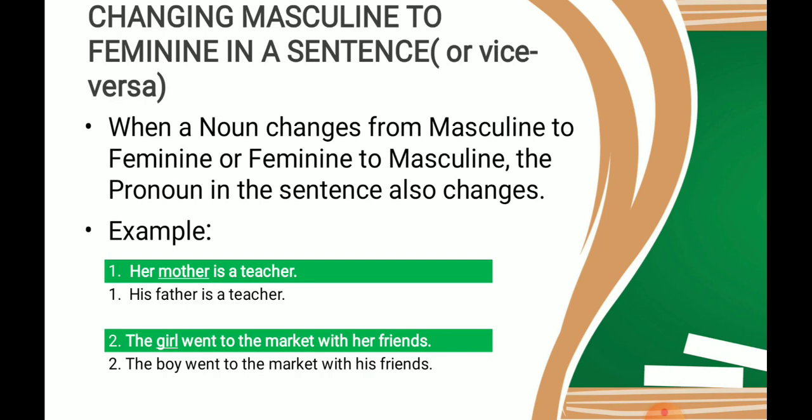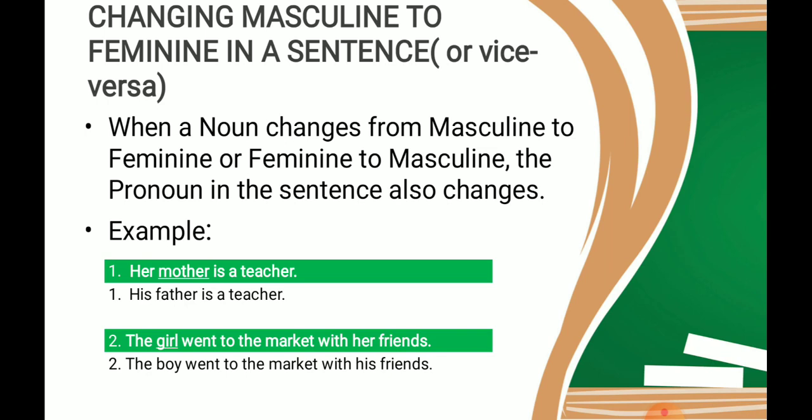Now, one more thing we have to remember in gender while changing masculine to feminine in a sentence or vice versa, how we do it. When a noun changes from masculine to feminine or feminine to masculine, the pronoun in the sentence also changes. Let's see the example. Her mother is a teacher. Now the word mother you have to change into the opposite gender. Mother is feminine, you will change it into the masculine gender, so it will be father. So it will be his father is a teacher.